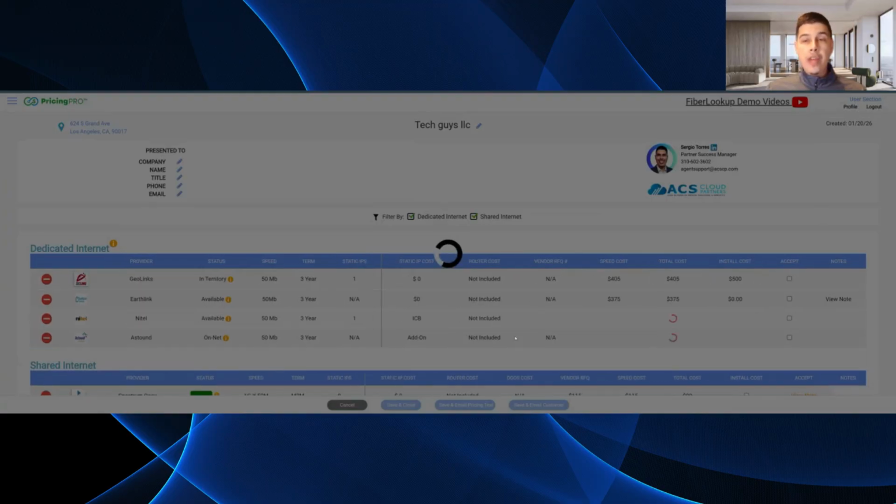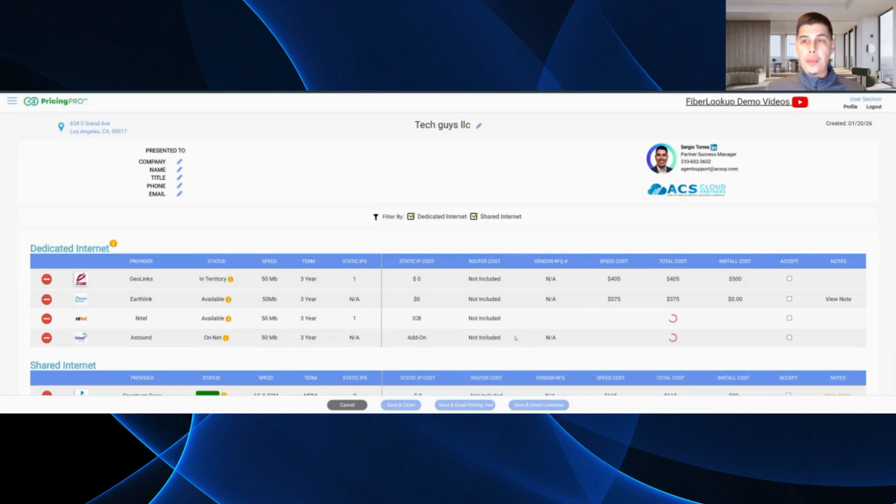So this is the RFQ dashboard. And you're going to notice a couple things, right? First and foremost, on the top right-hand side, with your FiberLookup login, this is going to be your information. If there's anything you want to change here, your email, your profile picture, your LinkedIn address, you can go under profile and you can change that, even your logo, right? That way it's your company logo. The reason why that's important is that once you modify this RFQ and it's been curated for how you want to present this to the customer, you can send the customer a link to this RFQ dashboard so that they can review all their options, right?